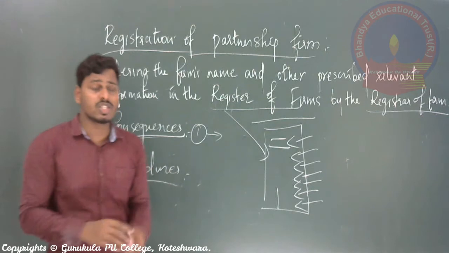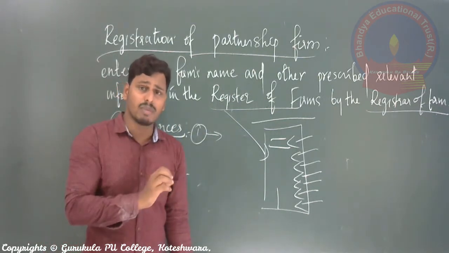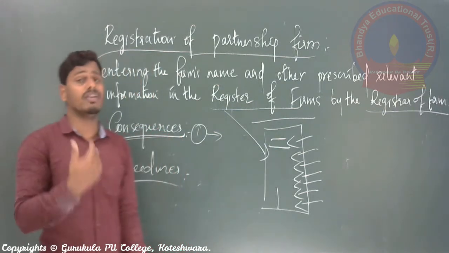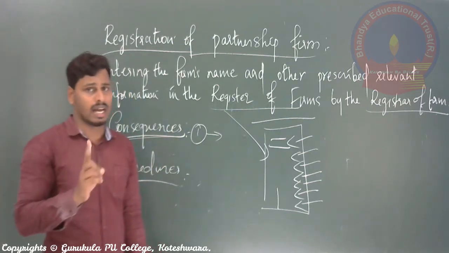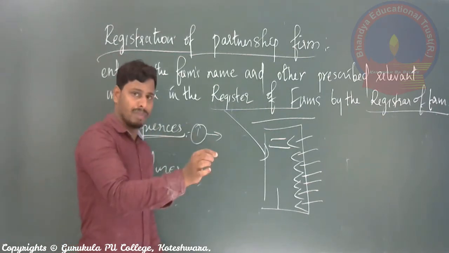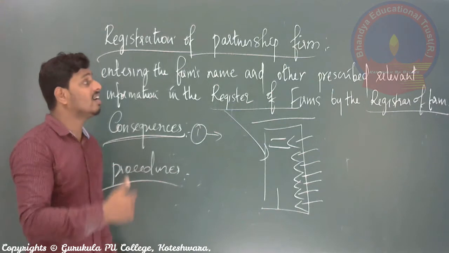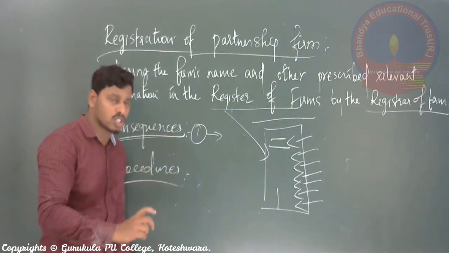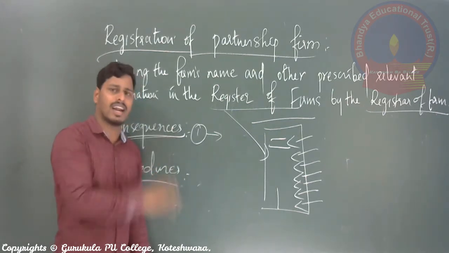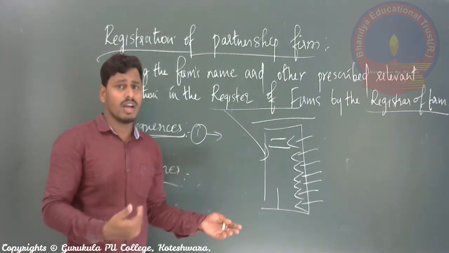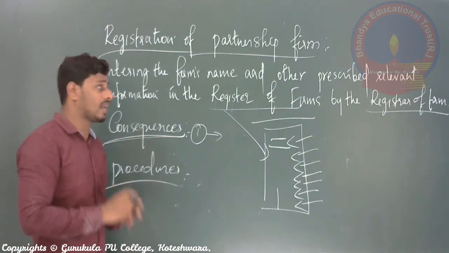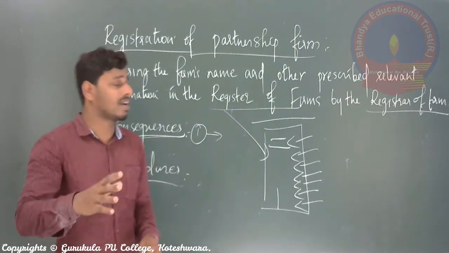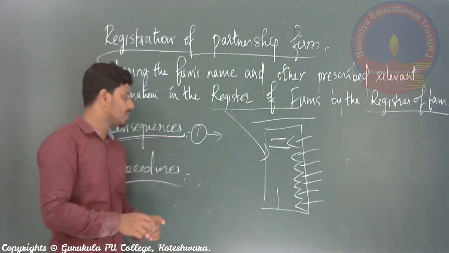So these are the major means legally. If you have to fight a case, whether between partners, business and partner, outside and business, or business and outside, if you want to legally fight cases, a non-registered firm has no provision, right? If you get registration in register of firms, means if you have entered your name of the business as well as other relevant informations in the register of firms, then only your business, your partners or outside parties can file complaint against any parties, and legally we can take it forward if your firm is registered. I think for this reason only that 99.99% of all the partnership business will go for the registration normally in India. Next we'll see the last concept.